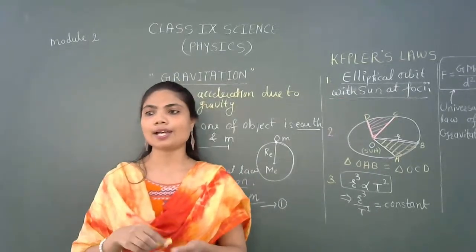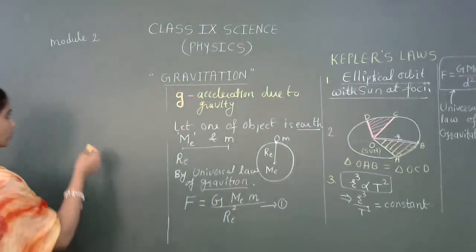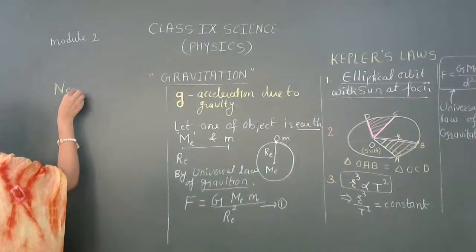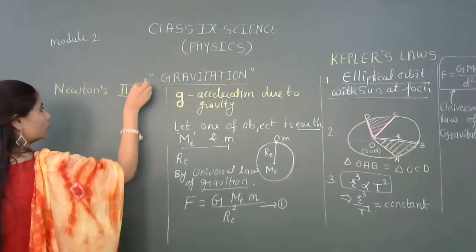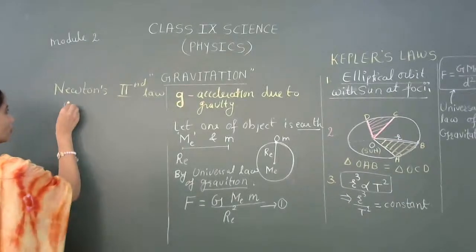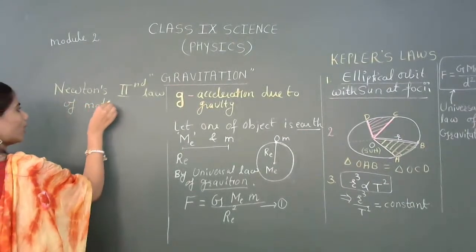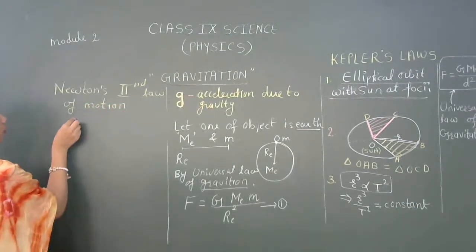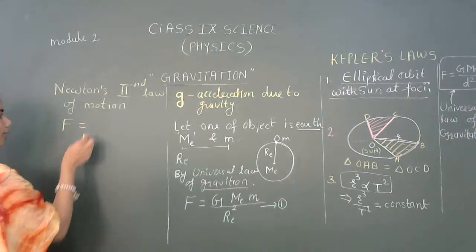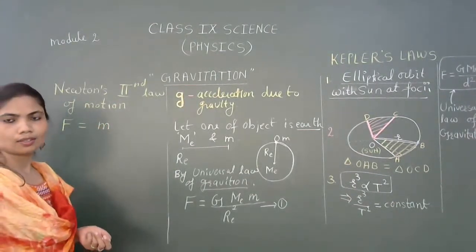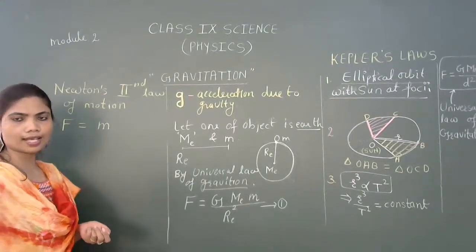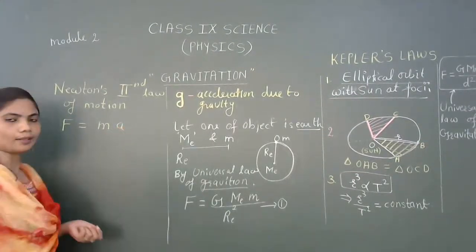Right? So thereby, now using Newton's second law of motion, what do we have? The force is given by mass into acceleration. Yes, small a.